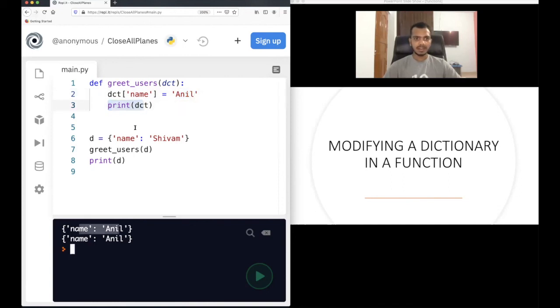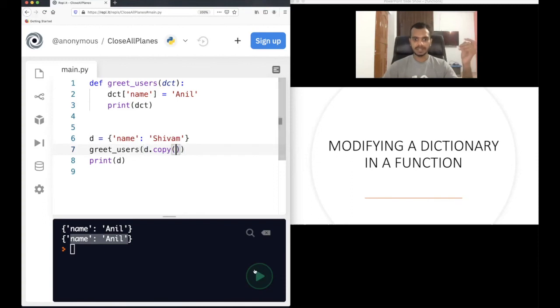Now the function ends. The control goes to line number 8, and again if you see the output, name Anil. So our original dictionary also got changed. How to prevent this? Again, same thing. In this case you cannot use slice, but you can use the copy function.